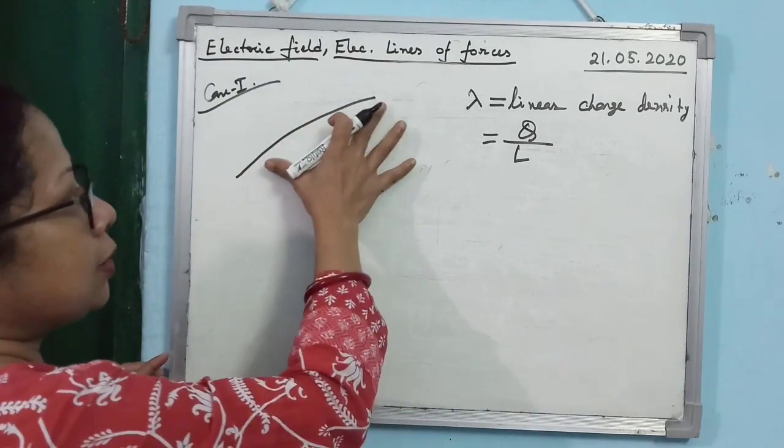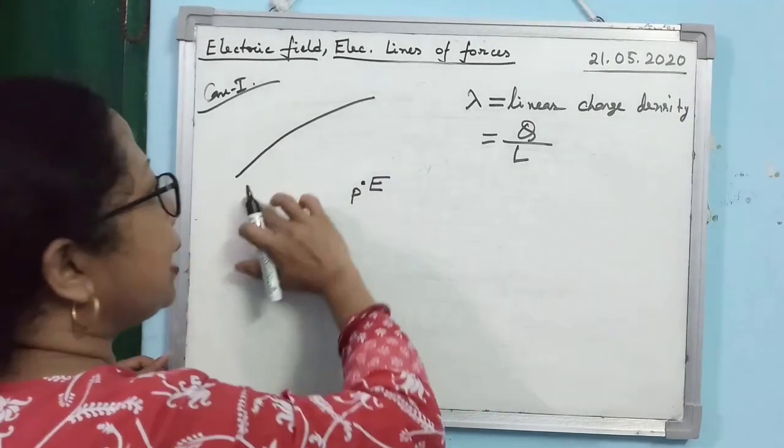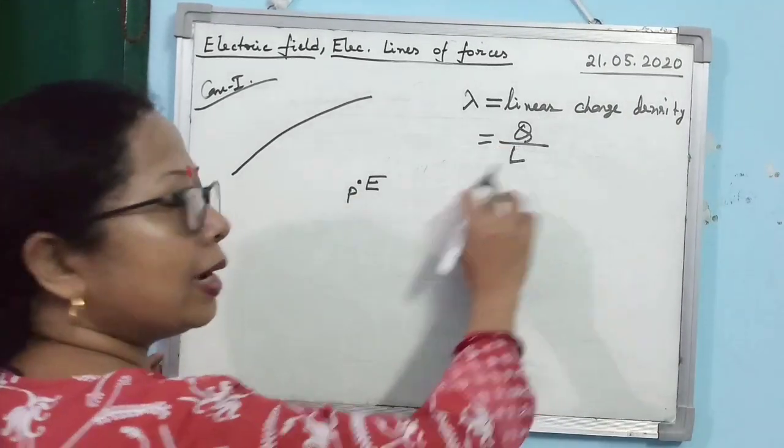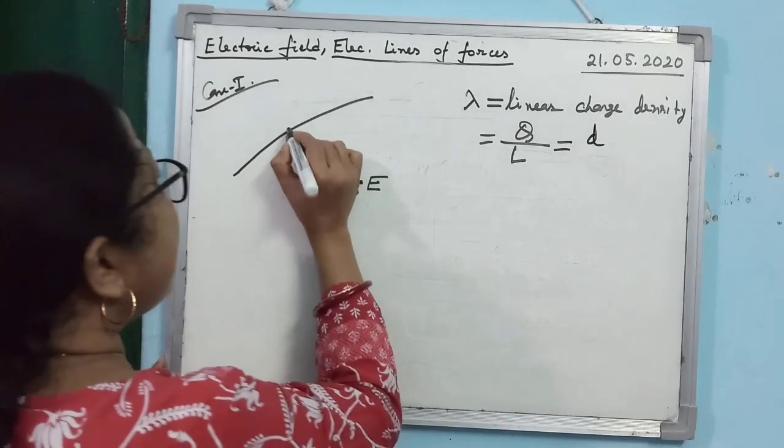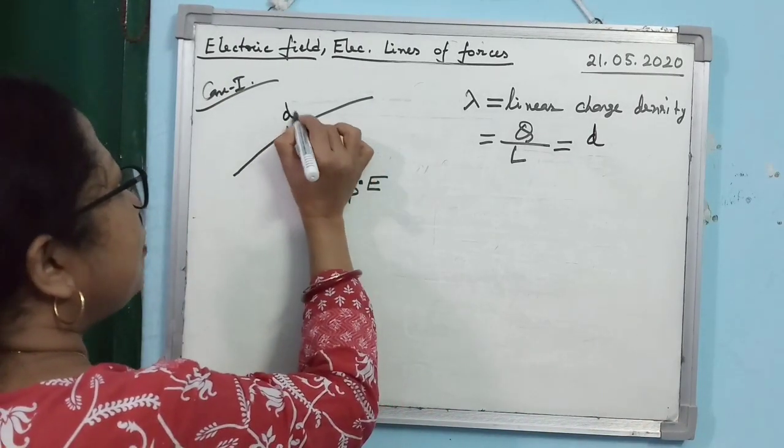Is that clear? Q is the total charge present in the entire line. L is the entire length of the distribution. So you can write Q by L. If you write in terms of calculus, then suppose I have taken a small length element dl.